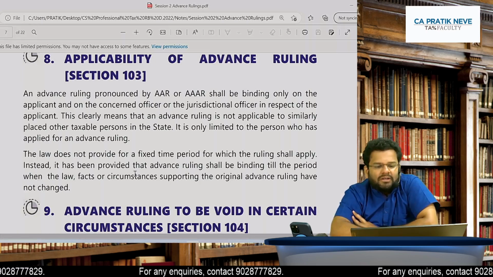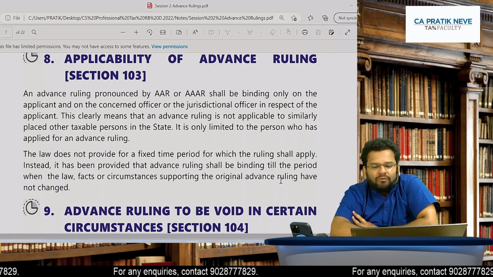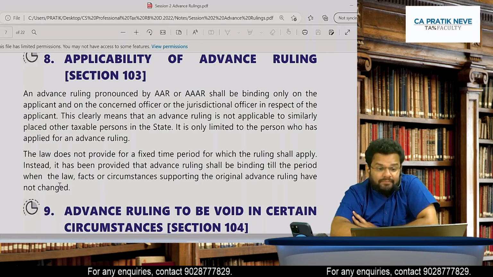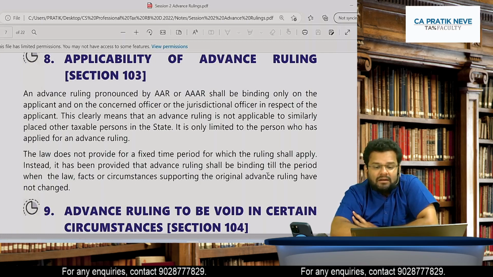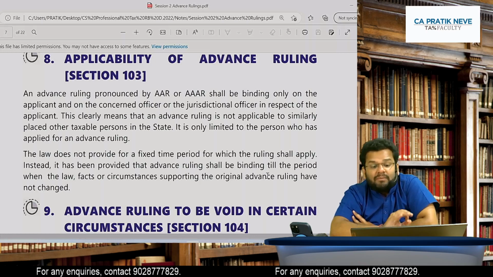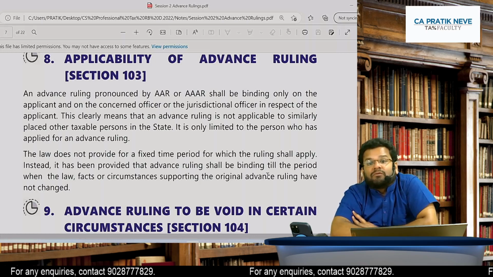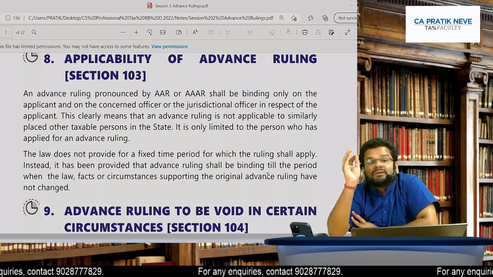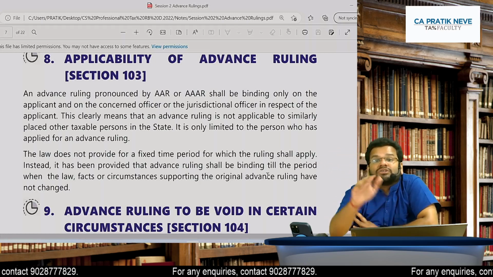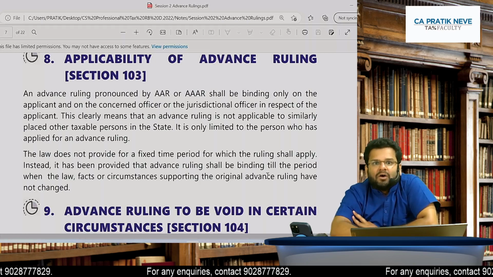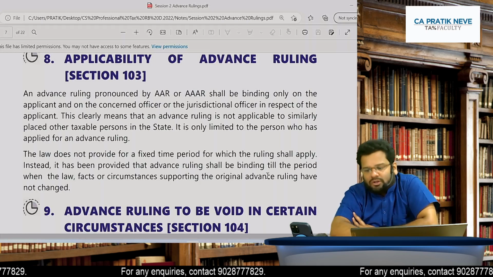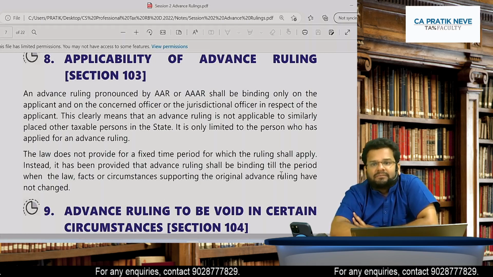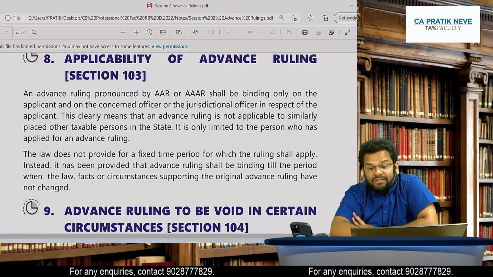Okay, the law does not provide for a fixed time period for which ruling shall apply. Instead, it has been provided that advance ruling shall be binding. Till what time it will be binding? Till the time there is change in law or change in facts on the basis of which ruling was sought. Agreed?